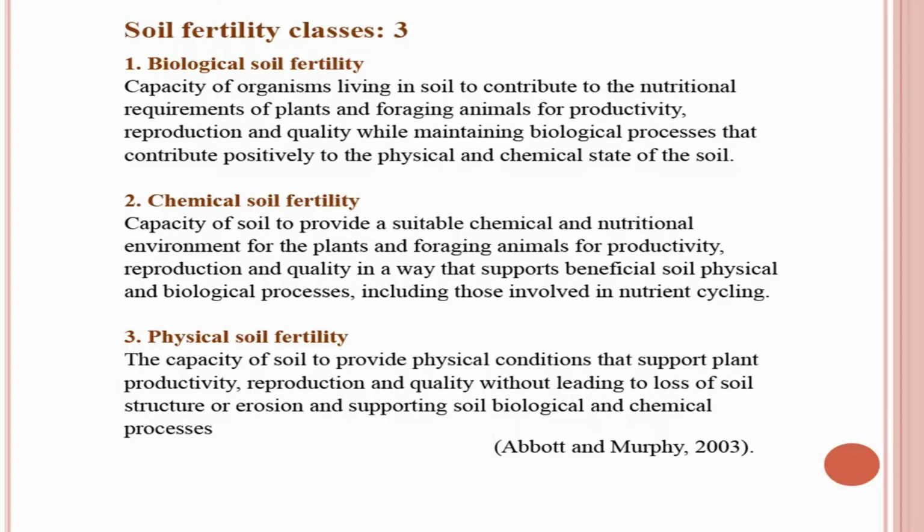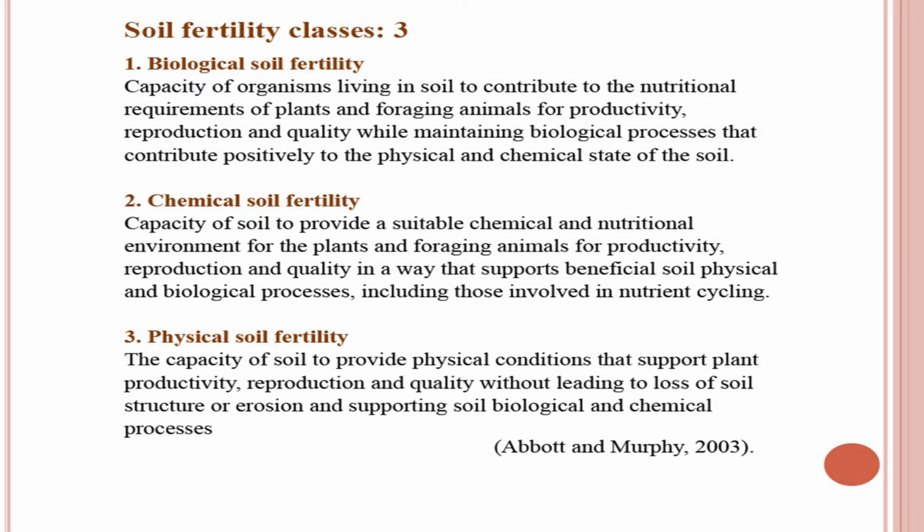Similarly, chemical soil fertility is the capacity of soil to provide a suitable chemical and nutritional environment for the plants and foraging animals for productivity, reproduction and quality in a way that supports beneficial soil physical and biological processes, including those involved in nutrient cycling. So, chemical soil fertility means the contribution of different chemical properties of the soil towards meeting out the nutrient requirement of different crops.